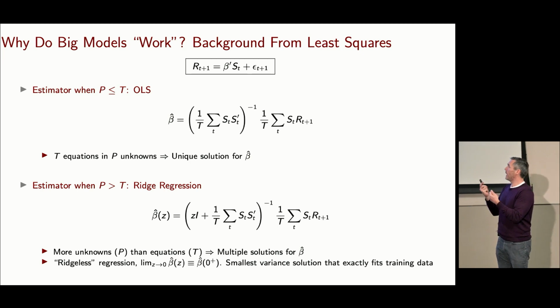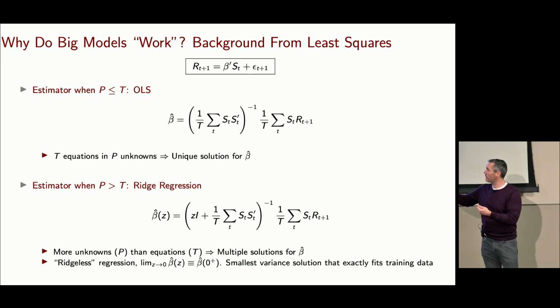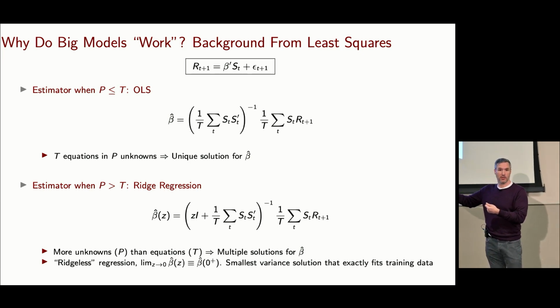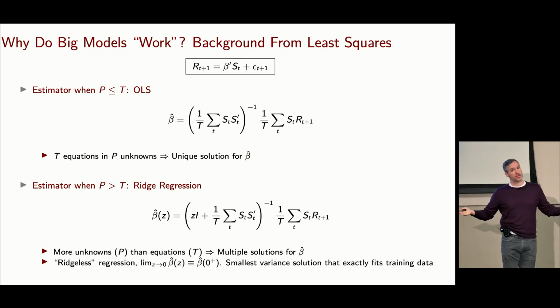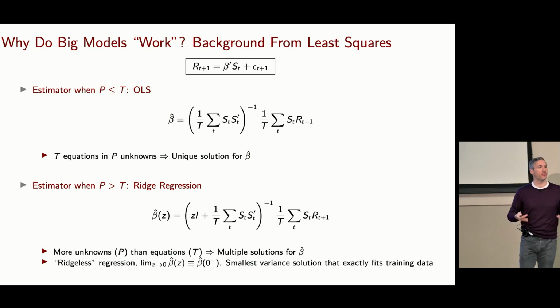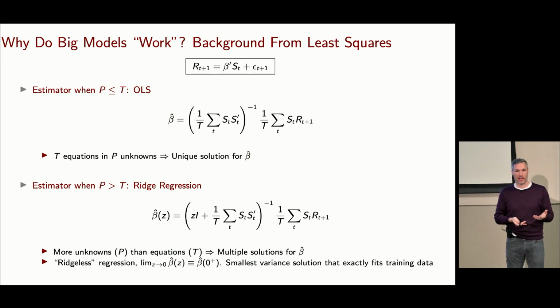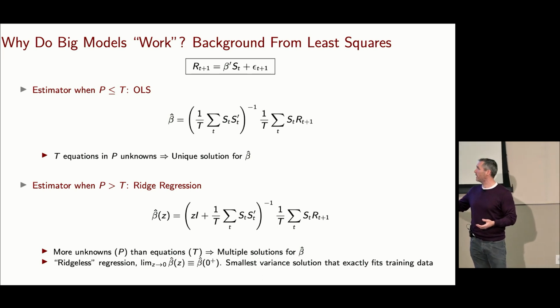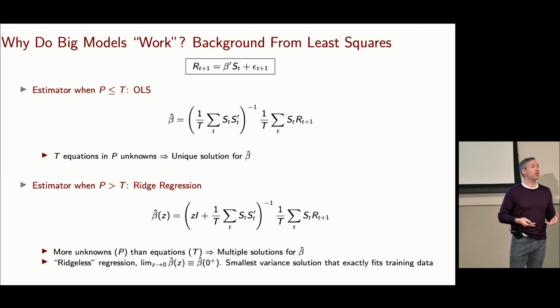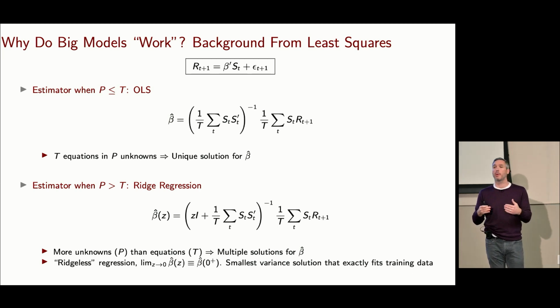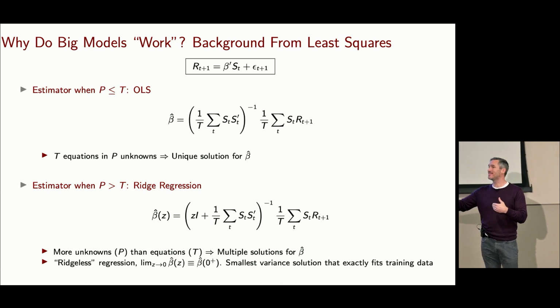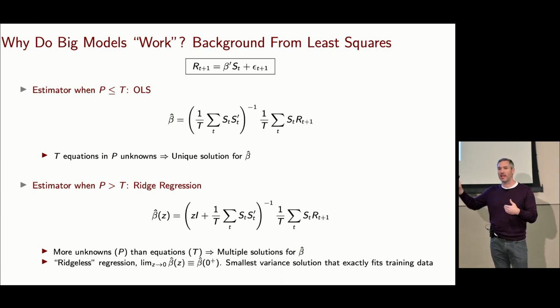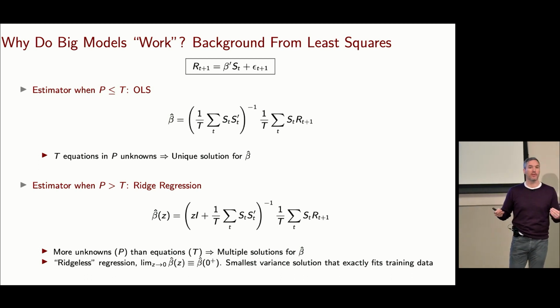All right. What I want to be thinking of in this paper is what happens when I make P greater than T. When I make P greater than T, something interesting happens. I get a multiplicity of solutions, right? I cannot pin down the right predictive coefficient from the data that I have. So what do we usually do to deal with this? Well, we introduce some kind of penalty. I'm going to be working with ridge penalties in this framework because ridge penalties play nicely with random matrix theory. You can't do the theory that I'm doing with, say, a lasso penalty.